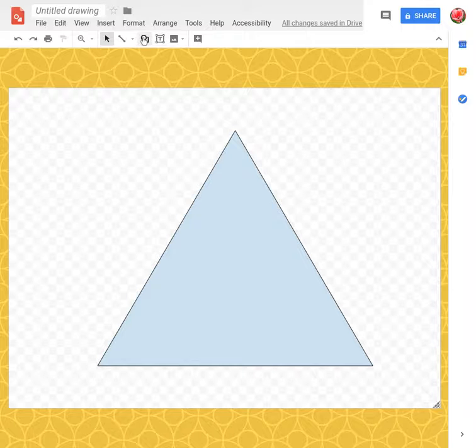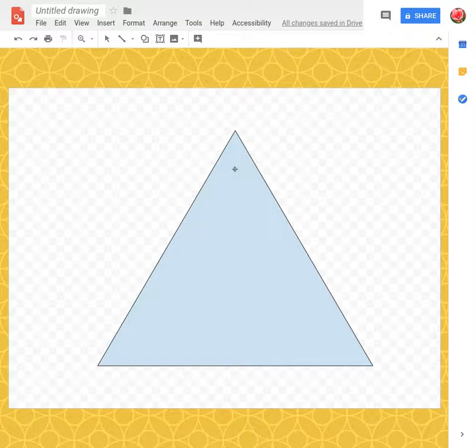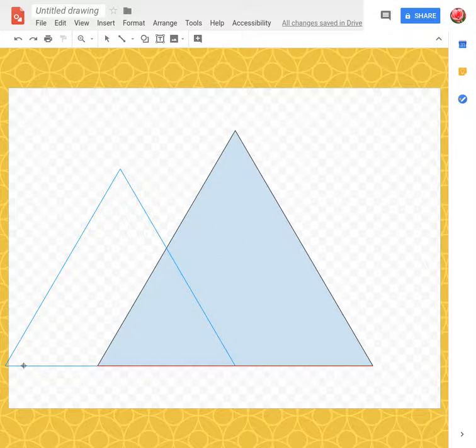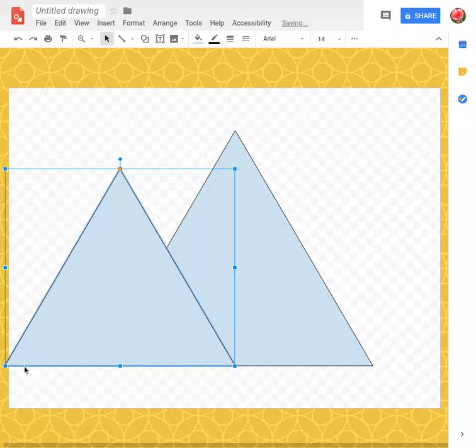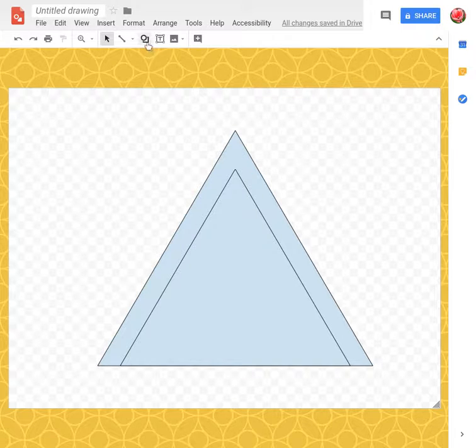I'm going to do that again. Shapes again, but now we're going to go further down a little bit. I'm going to try and do 6. So again, right down to the base, and you'll see a red line so that it clicks. Once it's there, move it along the bottom line until you see that red line, and then you can release it. That's 2.